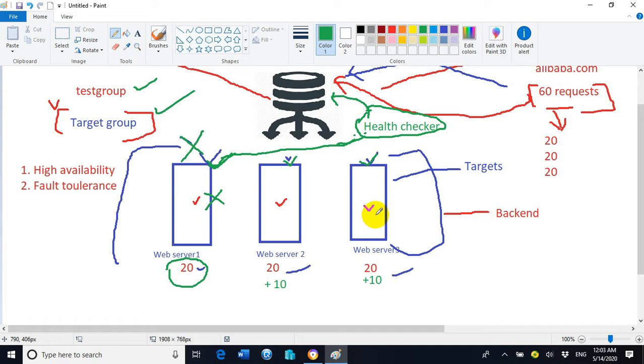So web server 2 will handle 30 users' requests, and web server 3 will also handle 30 users' requests. This is called high availability. In this way, the load balancer is providing high availability as well as fault tolerance. So what is the meaning of fault tolerance? Here in this scenario, we can understand that web server 1 is now faulty.